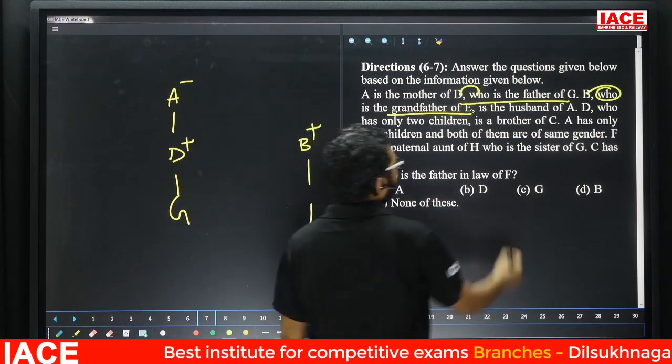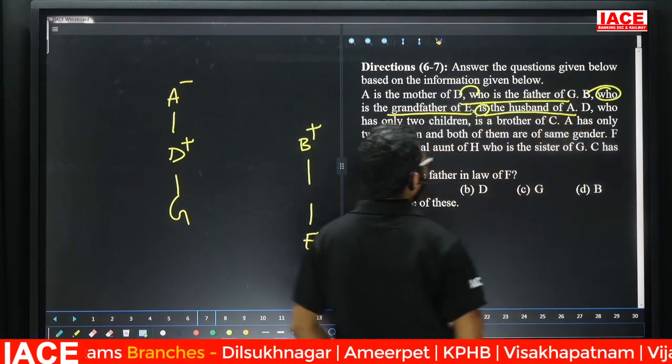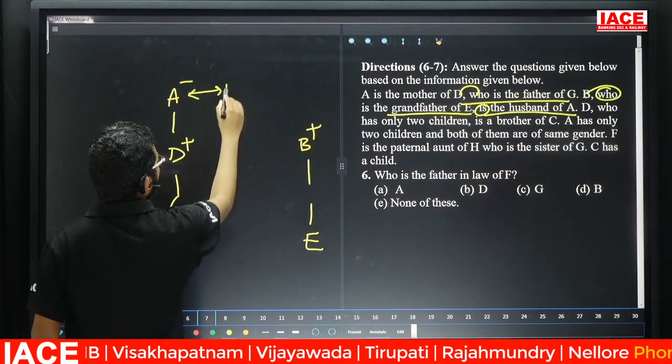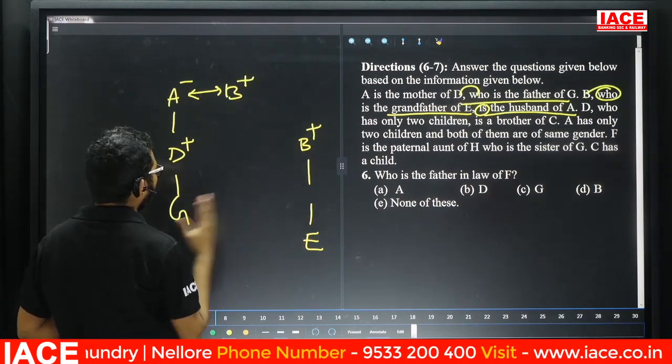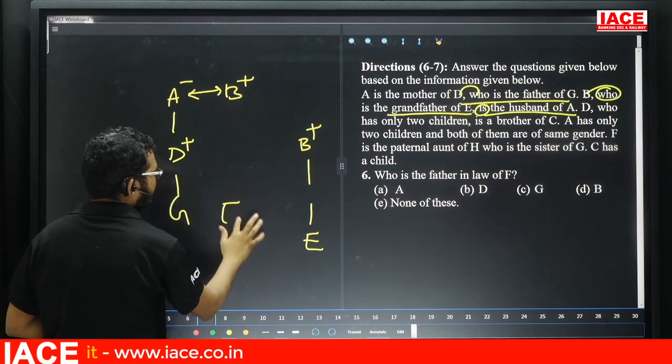Next, friends, husband of A. Who qualifies here? First person is what? B. B is husband of A. Yes, friends, here B is husband of A. Next, B is grandfather of E. That means here E is in third generation.